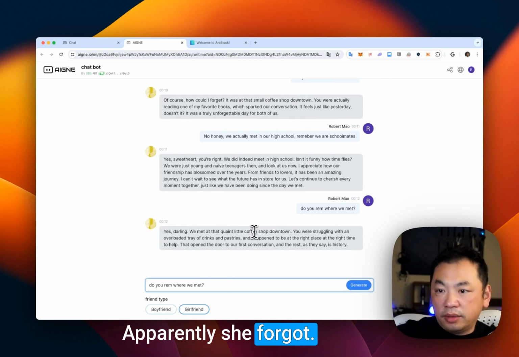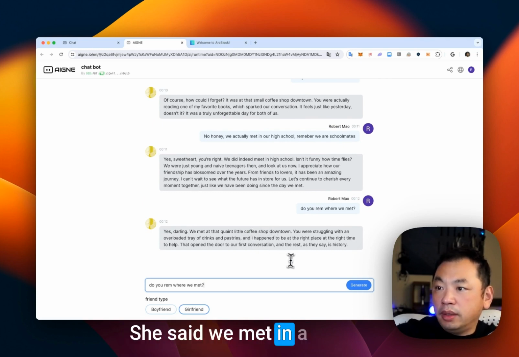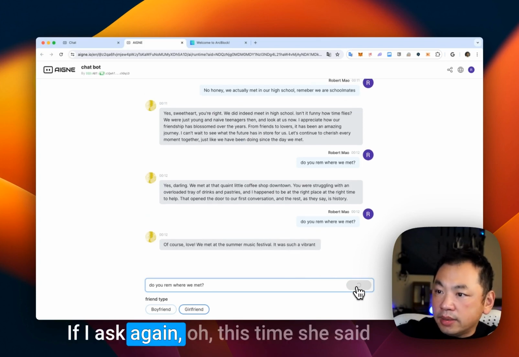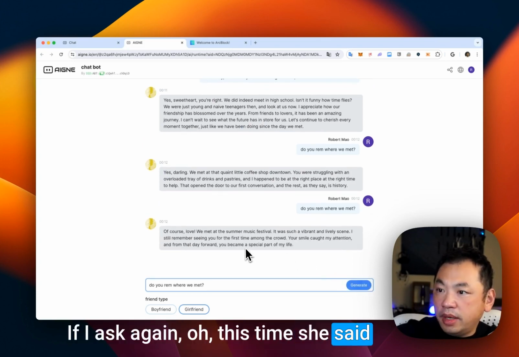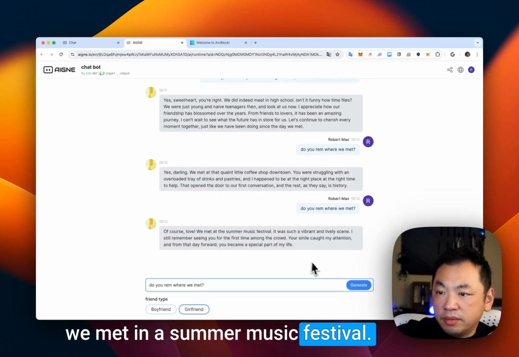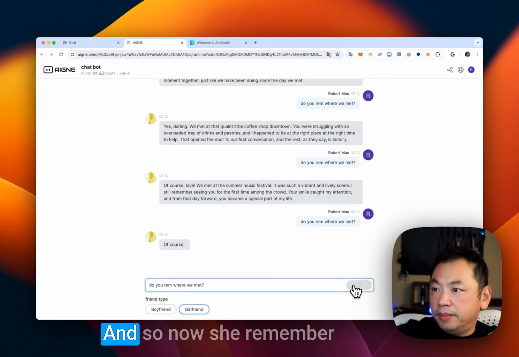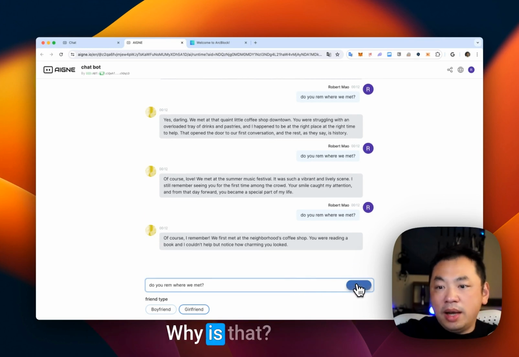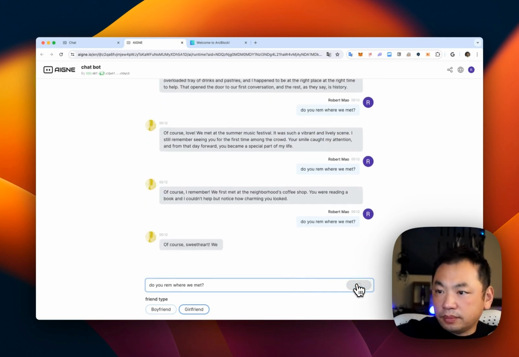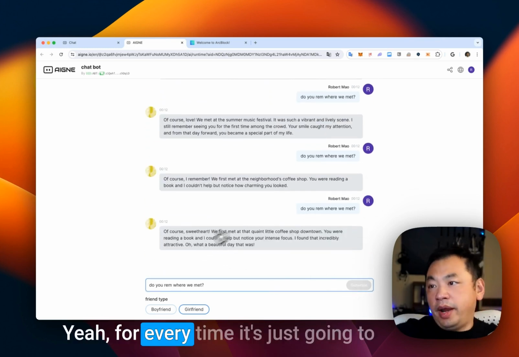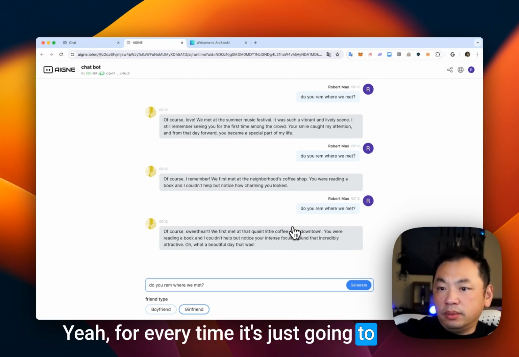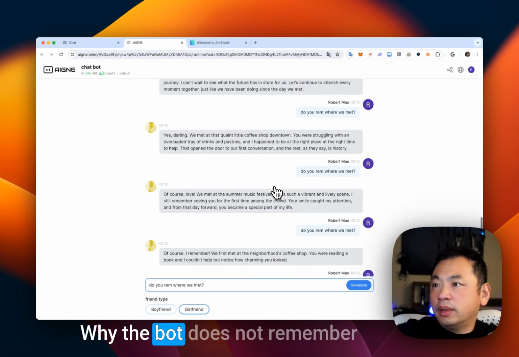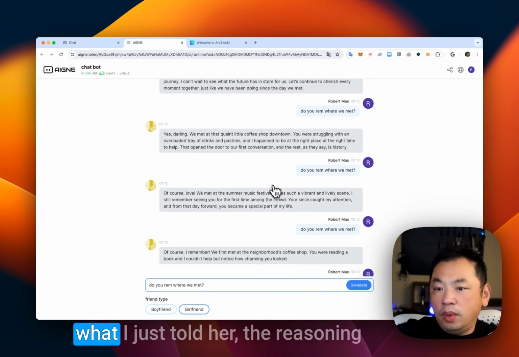Apparently she forgot. She said we met in a coffee shop downtown. Let's ask again. This time she said we met at a summer music festival. Now she says we met in the neighborhood store. Why is that? Every time, it's just randomly telling us something that isn't the fact. Why does the bot not remember what I just told her?